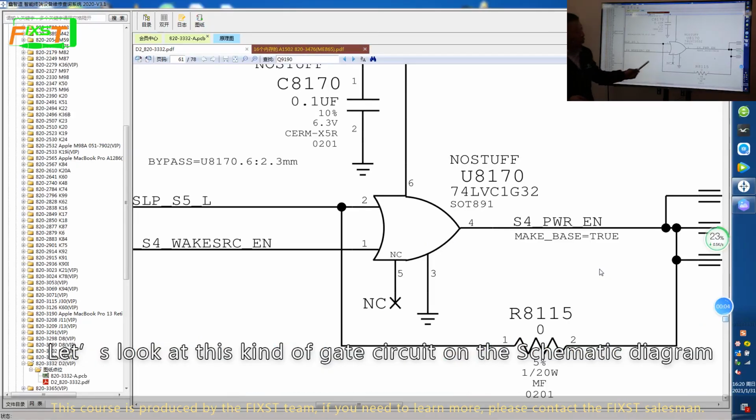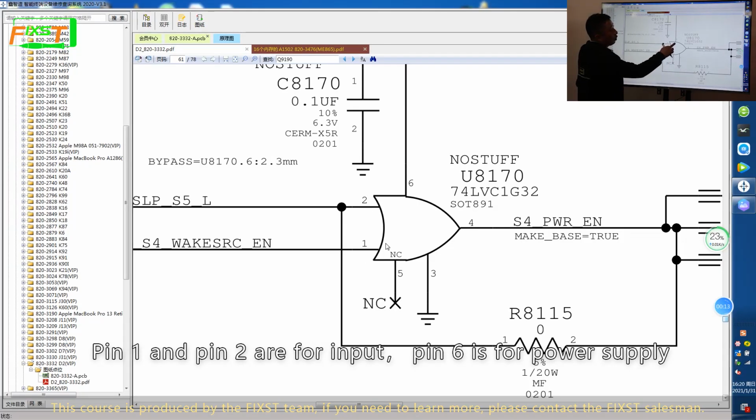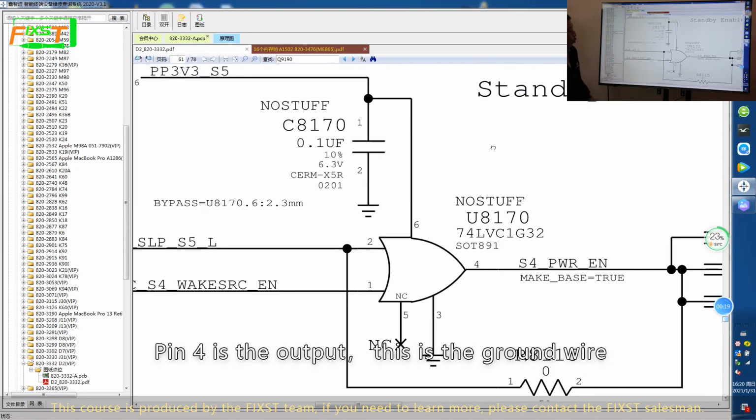Let's look at this kind of gate circuit on the schematic diagram. There is a curve in the middle. Look, this is a curve. Pin 1 and pin 2 are for input. Pin 6 is for power supply. Pin 4 is the output. This is the ground wire.